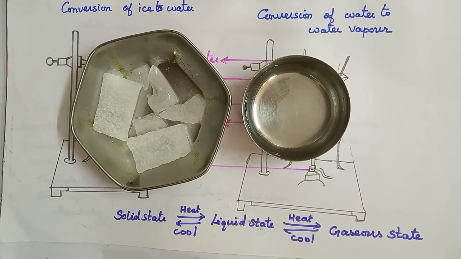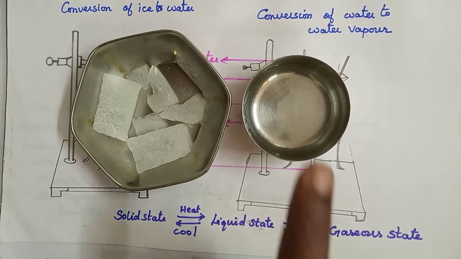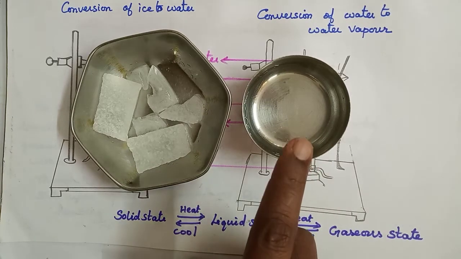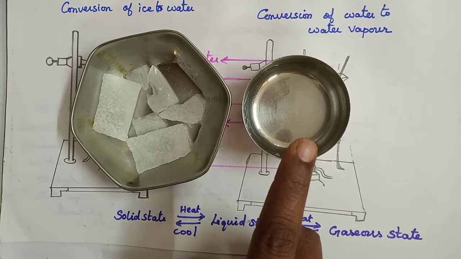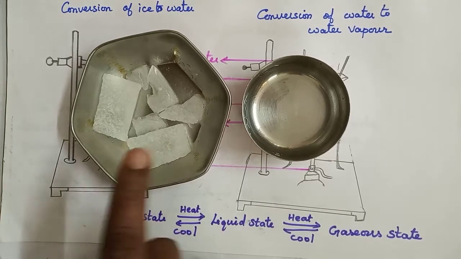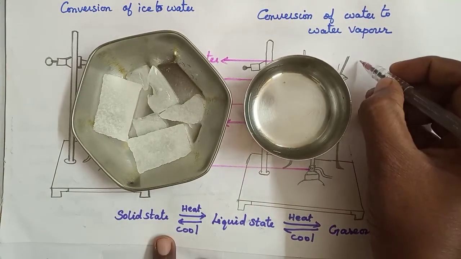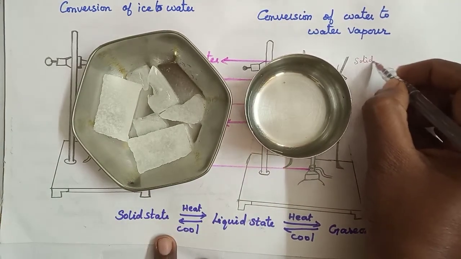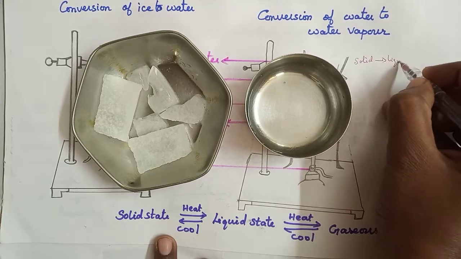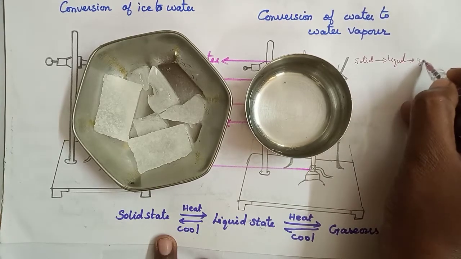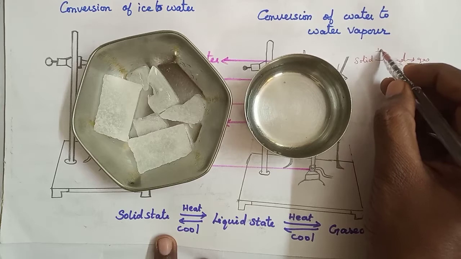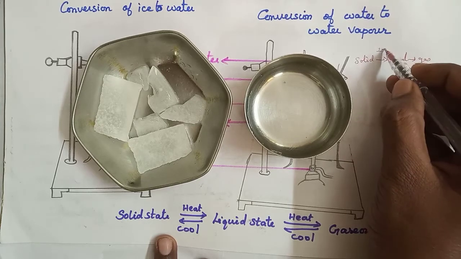If a solid is to be converted into liquid, the interparticle spaces have to be increased. Similarly, if liquid is to change to gas, the spaces have to be further increased. From solid to liquid to gas, the interparticle spaces will increase.